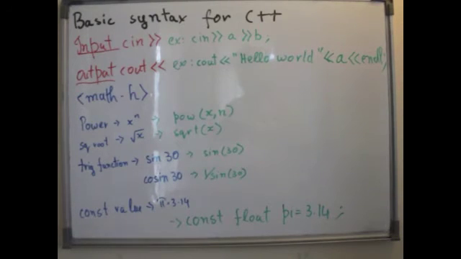And the last one is constant values, like say pi, or acceleration due to gravity, which is g equal to 9.8. So the basic syntax would be const float pi equal to 3.14, where pi is just any variable, equal to 3.14.